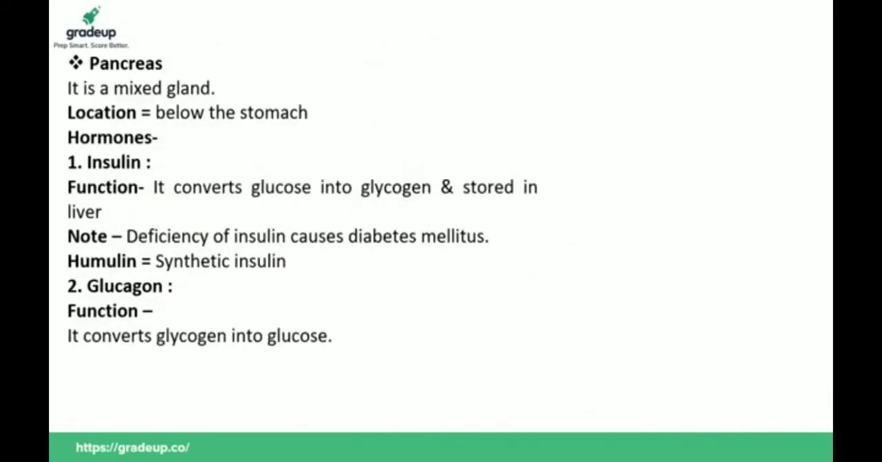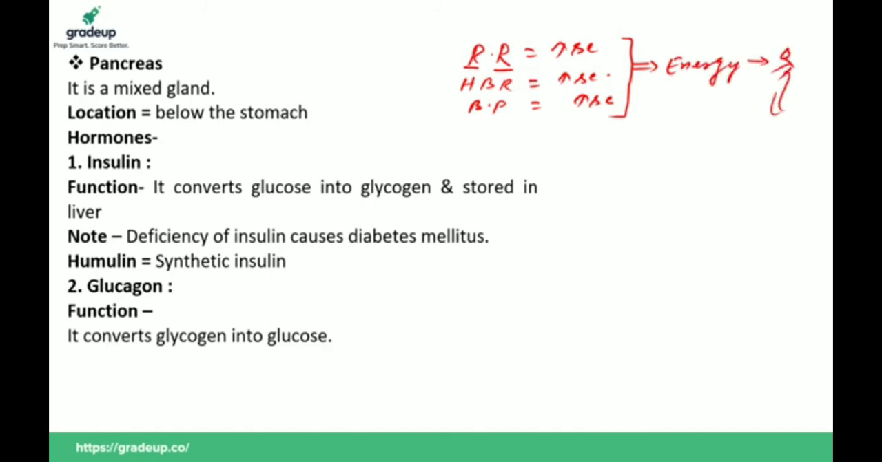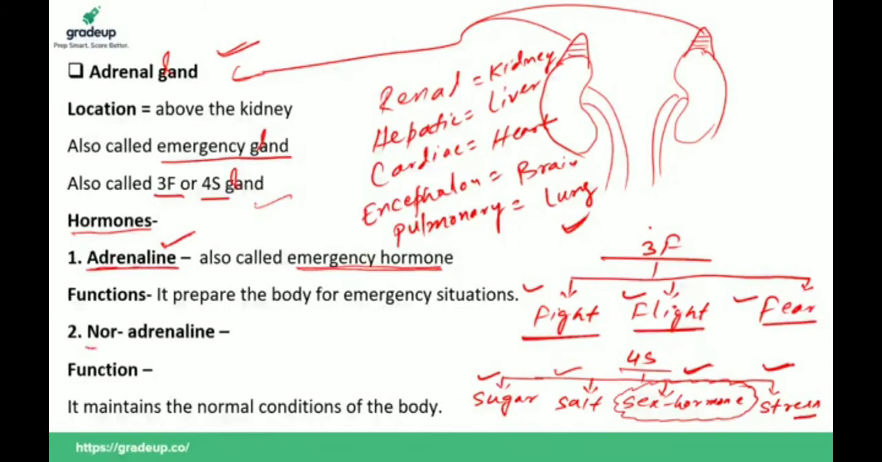If there is an emergency situation, adrenal gland becomes active and it secretes adrenaline, and adrenaline increases the respiration rate of our body. When respiration rate increases, heartbeat rate also increases, and blood pressure also increases. More oxygen goes into the body and is oxidized to give energy, and our body prepares for emergency situation. But after emergency situation, adrenal gland secretes another hormone, noradrenaline.